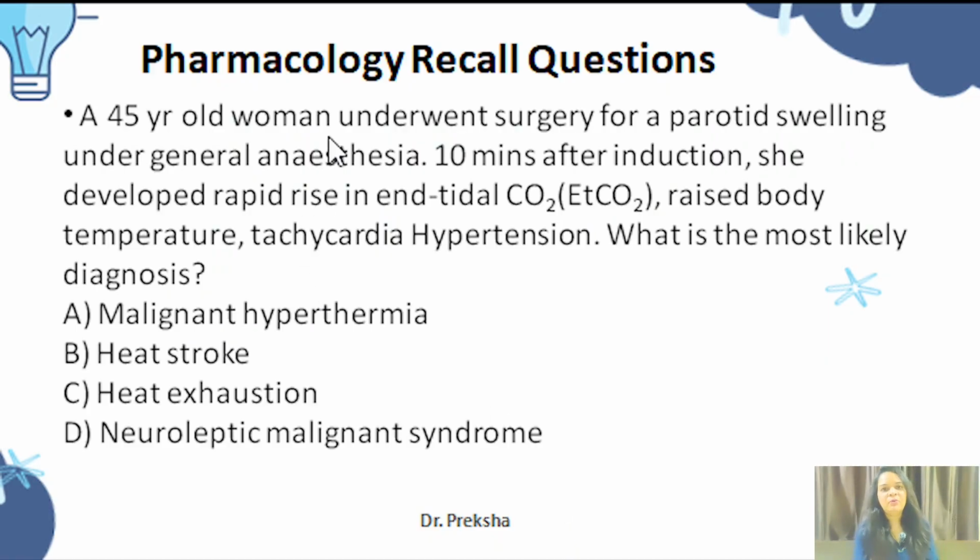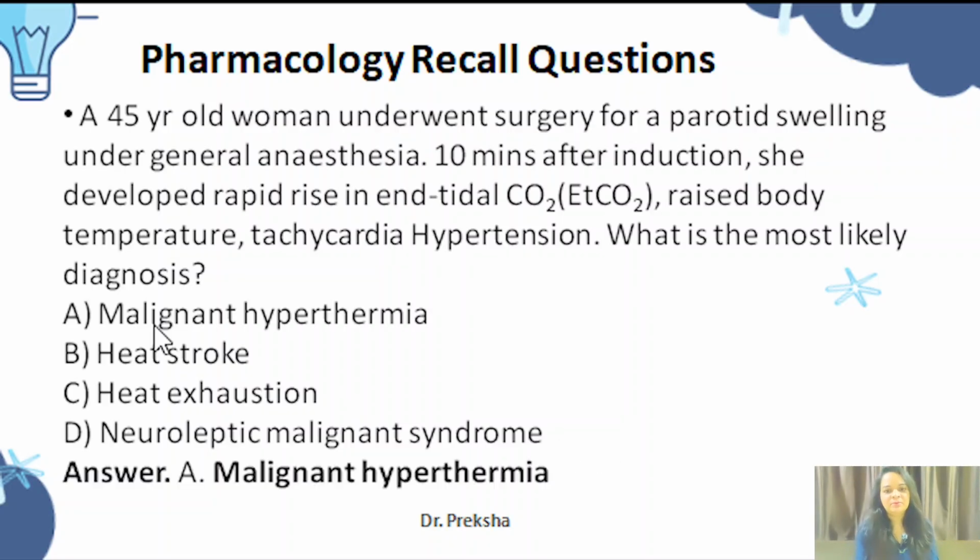A 45-year-old woman underwent surgery for a parotid swelling under general anesthesia. 10 minutes after induction, she developed a rapid rise in end-tidal carbon dioxide, raised body temperature, tachycardia, and hypertension. What is the most likely diagnosis? Malignant hyperthermia. Yes, this is a case of malignant hyperthermia. You can see the temperature is raised, right? And this happened after general anesthesia. So a classical case of malignant hyperthermia. Heat stroke, no, it is not a case of heat stroke. Heat exhaustion is also not a correct option. Neuroleptic malignant syndrome, that is also not a true option. So this is a very easy question.